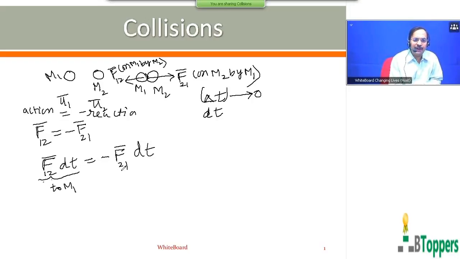That is the minus of F bar 2(1) into dt, which is the impulse given to the mass m2 during the same time interval dt.